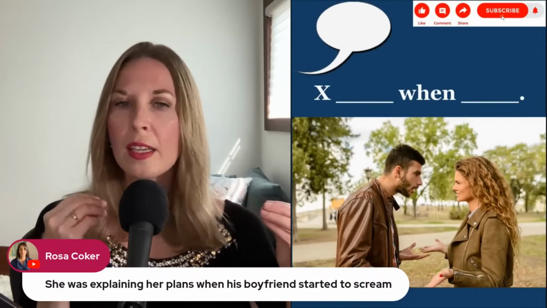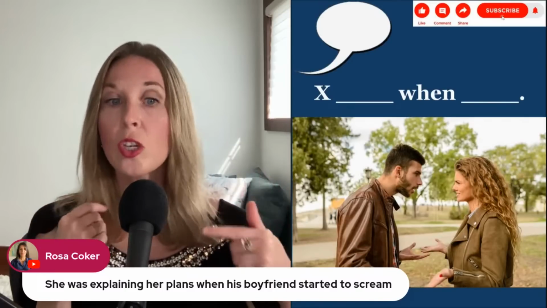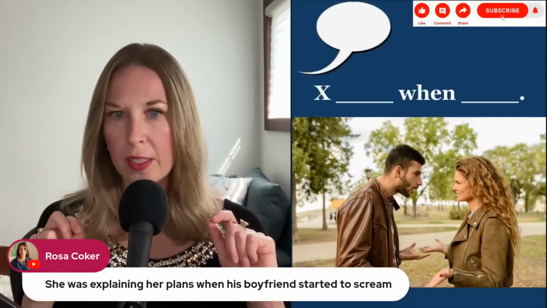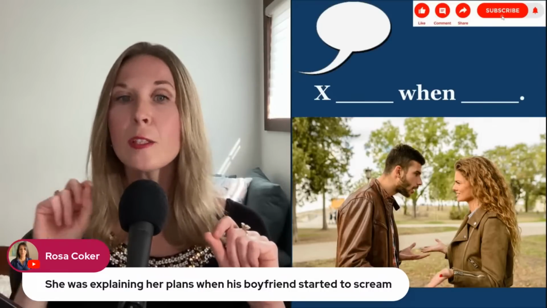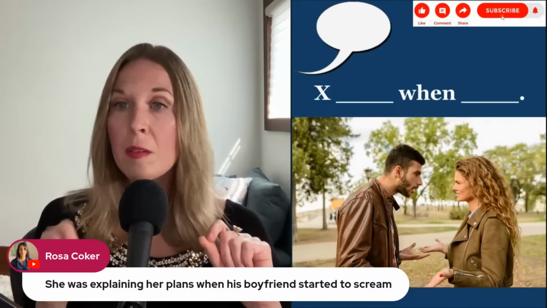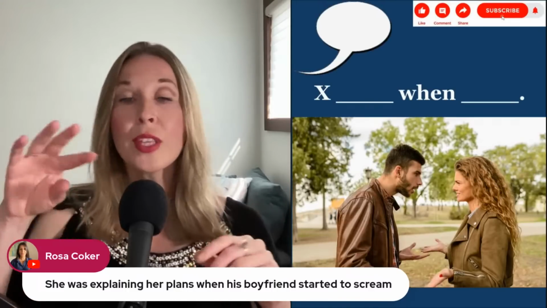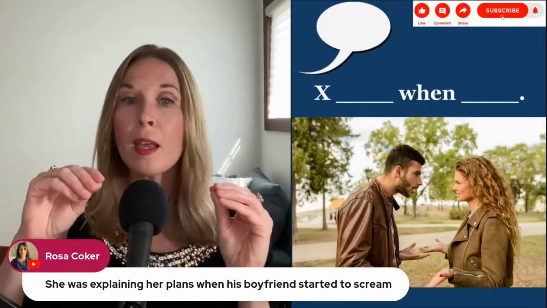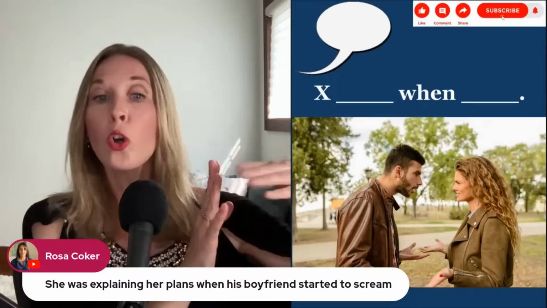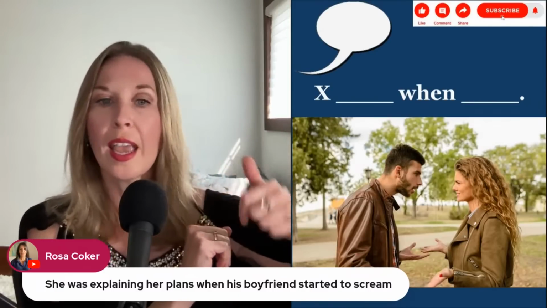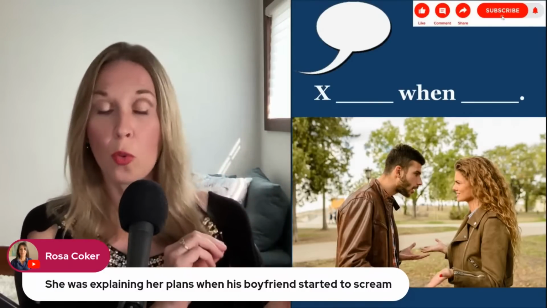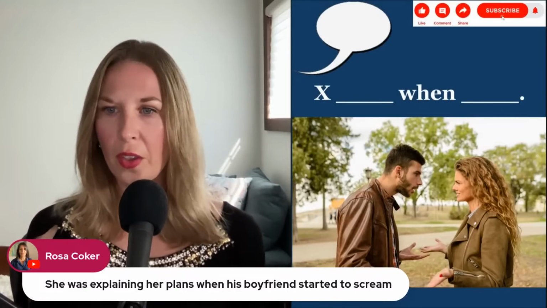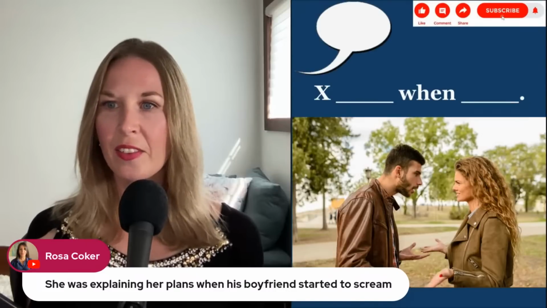So, what do you need to change in this sentence? She was explaining her plans when her boyfriend. If you say his boyfriend, technically that can be grammatically correct. But now this man doesn't belong to her in the sense of a couple. This man belongs to someone else who is a man because you used his boyfriend. So technically it is correct, but it changes the meaning. So you want to say her boyfriend. Okay, very nice sentence.